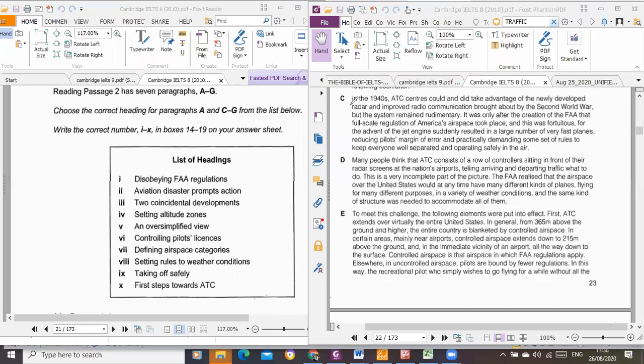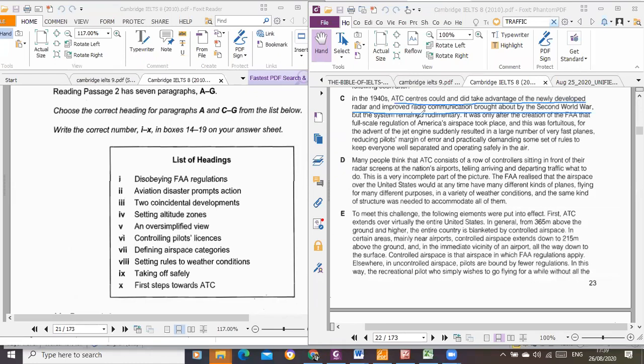So in the 1940s, ATC centers could and did take advantage of newly developed radar and improved radio communication brought about by the Second World War.